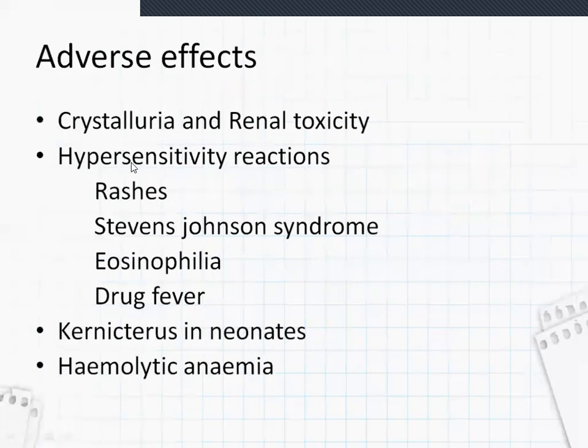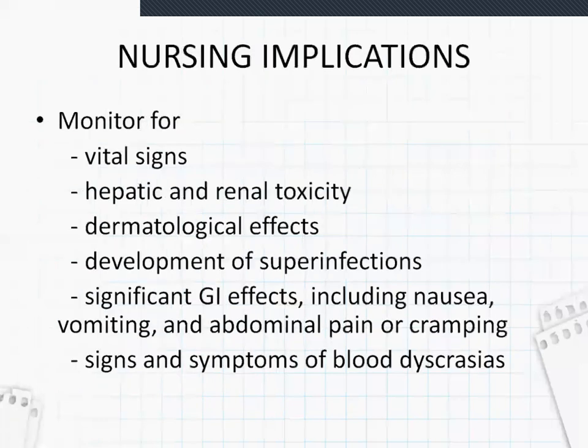Coming to adverse drug effects of sulfonamides, they can cause crystalluria and renal toxicity because the elimination is through the renal system. Hypersensitivity reactions like rashes, Stevens-Johnson syndrome, eosinophilia, and drug fever can happen. Stevens-Johnson syndrome is a medical emergency and should be taken seriously. Kernicterus in neonates is a kind of encephalopathy. Since sulfonamides cross the blood-brain barrier, they can cause a serious encephalopathy in neonates. They can also cause hemolytic anemia.